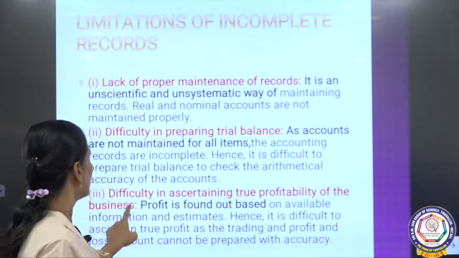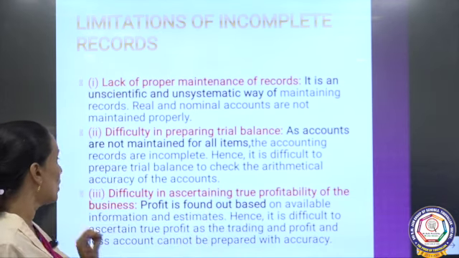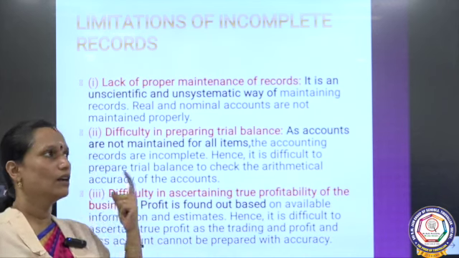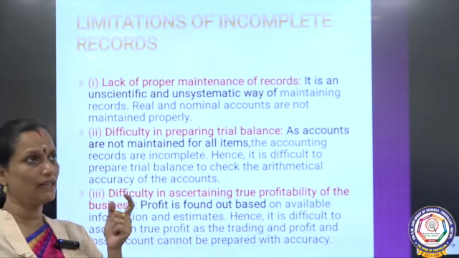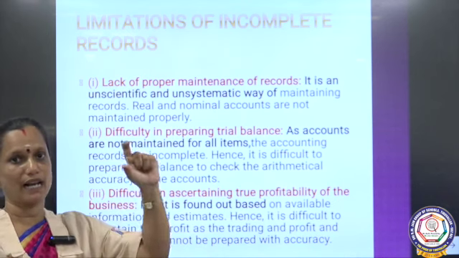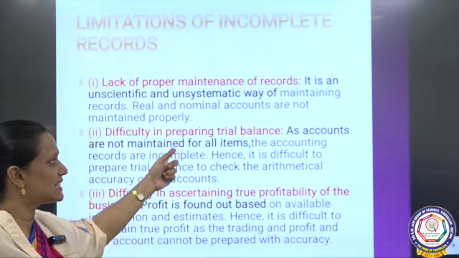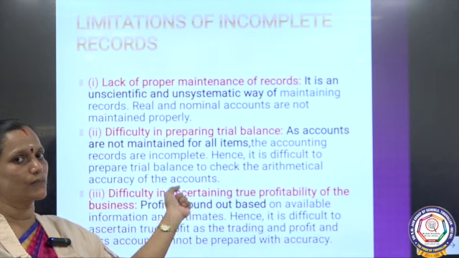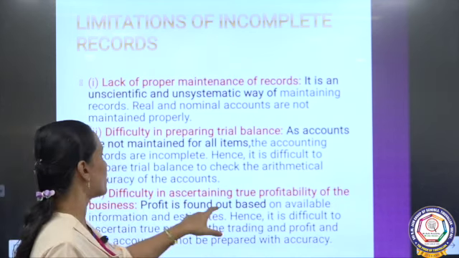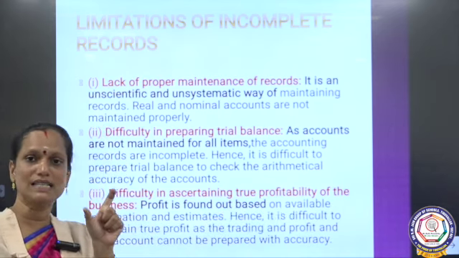Okay. And then difficulty in ascertaining true profitability of the business. So, how will they find out whether it is profit or loss? In a business organization, they will find out a trial balance. With the help of trial balance only, they will prepare trading and profit and loss account. This is an unsystematic record of transactions, that is why they cannot prepare this profit and loss account. So, profit is found out based on the available information and estimates. So, accuracy will not be there.